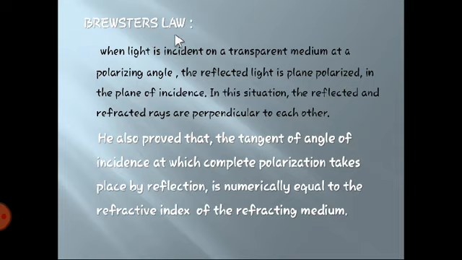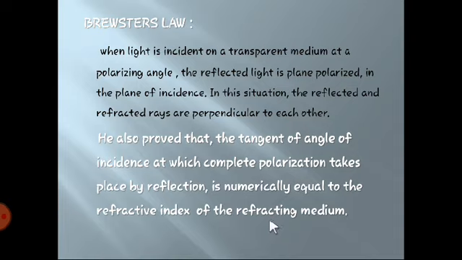Now the next and last point of this is Brewster's law, which again depends on polarization. What does it give? When polarized light is incident on a transparent medium, what will happen over there? Obviously the light will either get transmitted or get reflected.